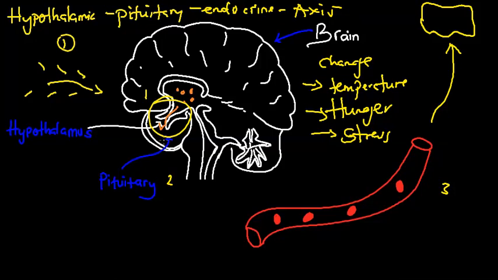When it does that, the hormone can either be stimulatory or inhibitory. Stimulatory hormones simply stimulate and tell part of the body or the cell to perform an action. And the inhibitory, as the name suggests, inhibits. Inhibition is more like blocking. So let's put it down: hormones can either be stimulatory or inhibitory.